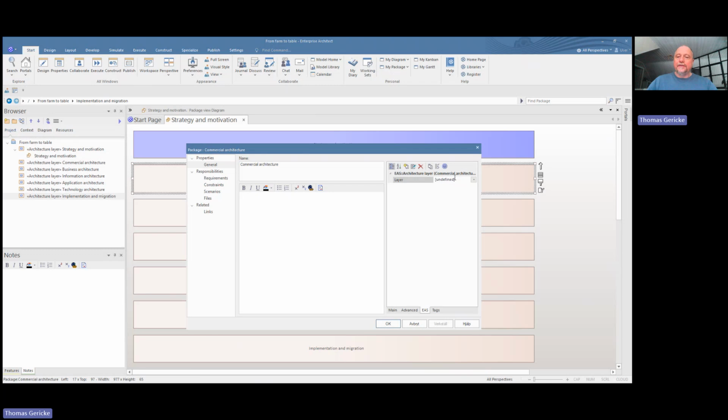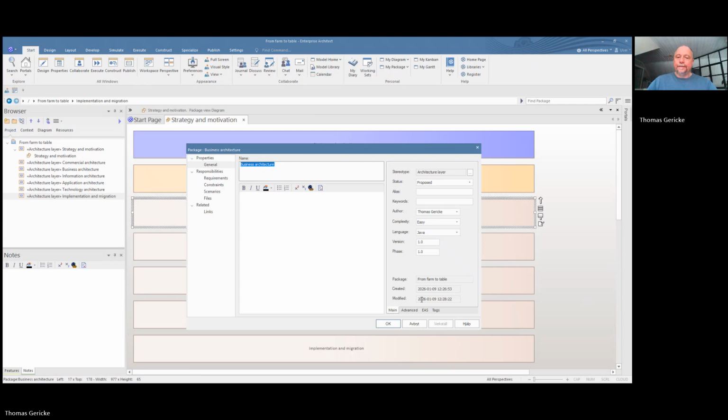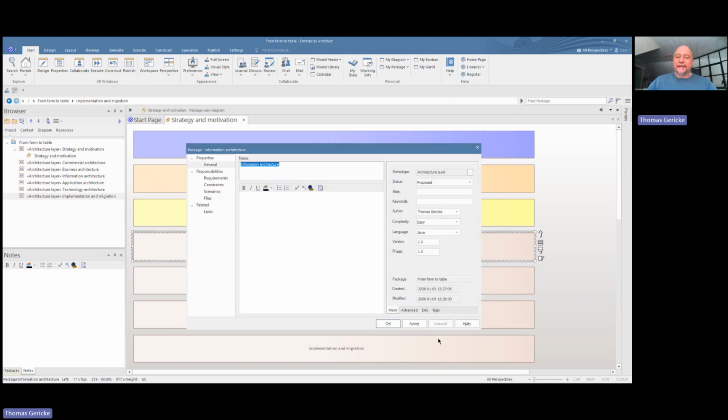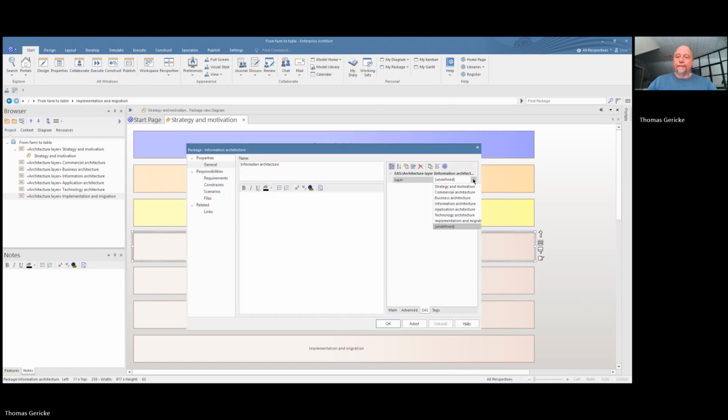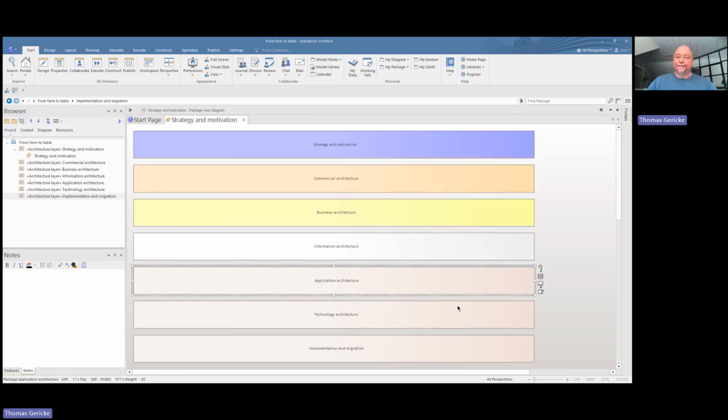So I continue to do this for each layer. So automatically you get the standard coloring here. So information architecture is white.